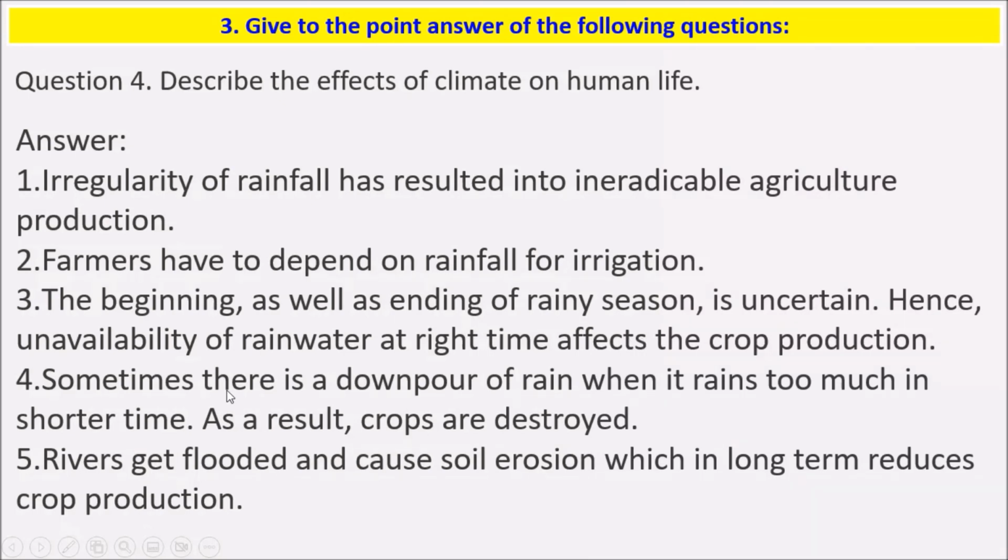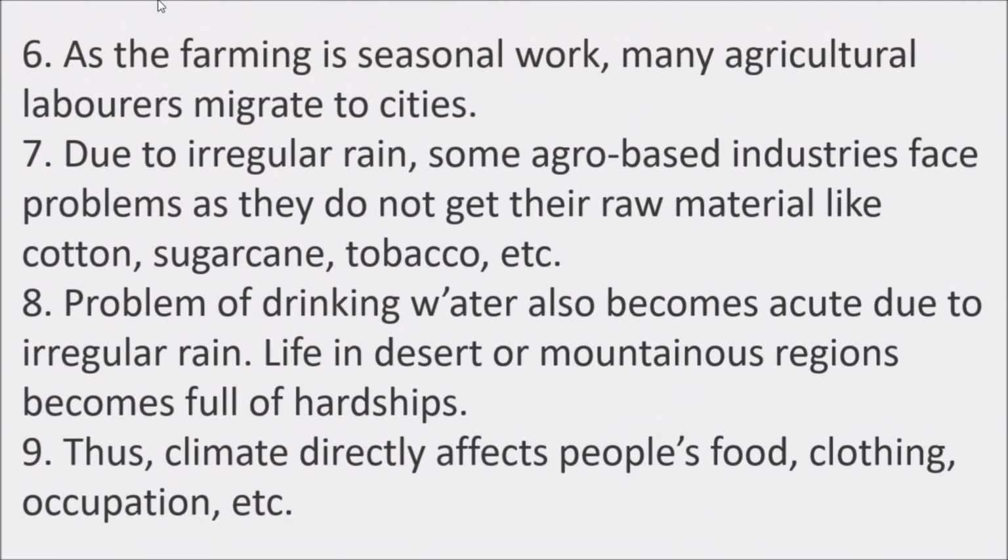crop production. Sometimes there is a downpour of rain when it rains too much in a shorter time. As a result, crops are destroyed. Rivers get flooded and cause soil erosion, which leads to long-term reduced crop production. As farming is seasonal work, many agricultural laborers migrate to cities.